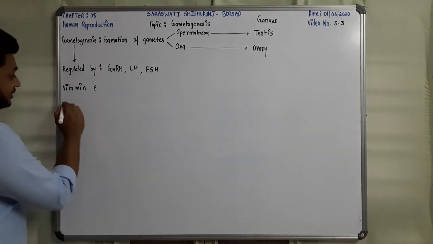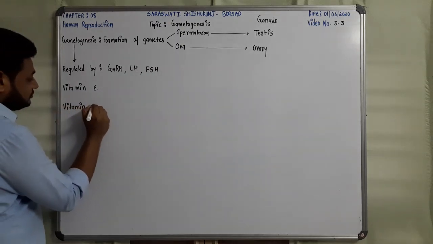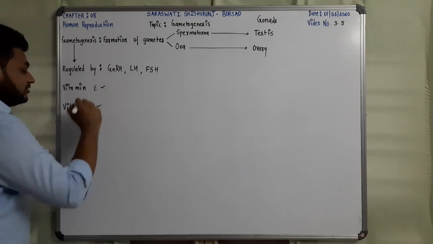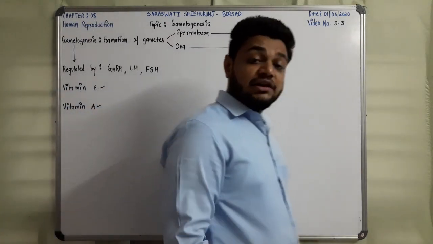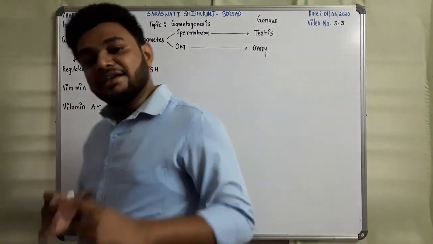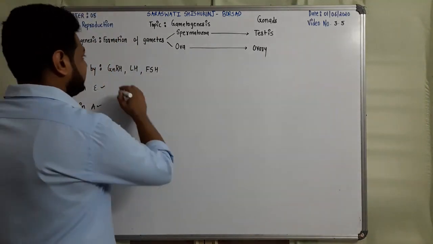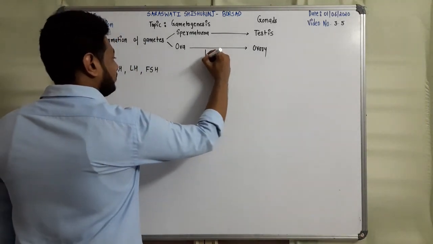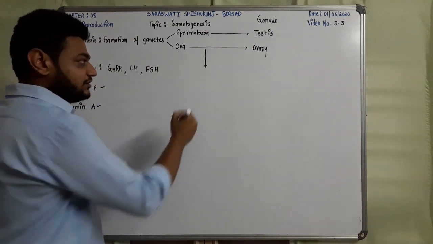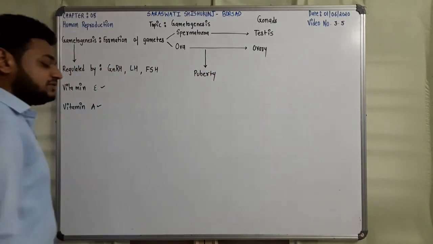Okay, and next one is vitamin A. This is also required in the process of gametogenesis. Now when does gametogenesis start? Gametogenesis starts at puberty, right? So this entire process begins during the onset of puberty. You are familiar with this term.